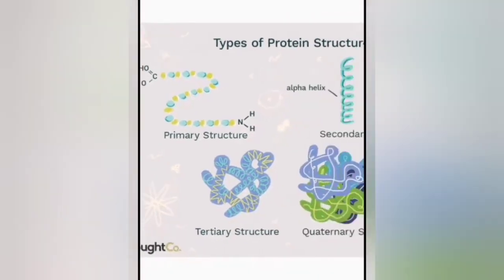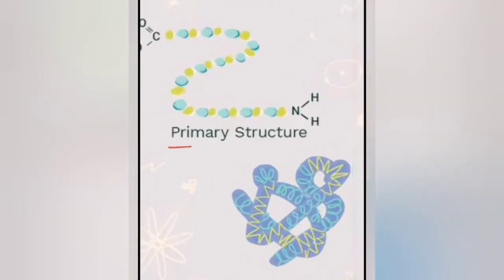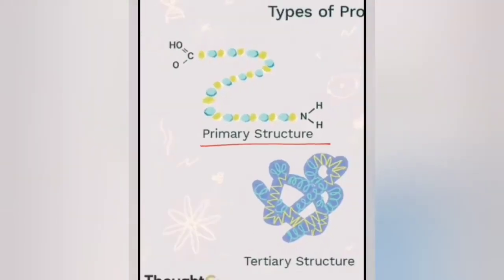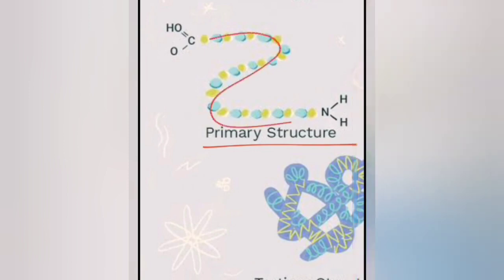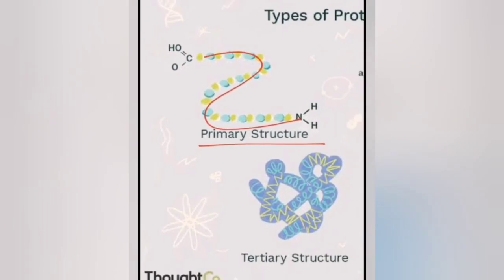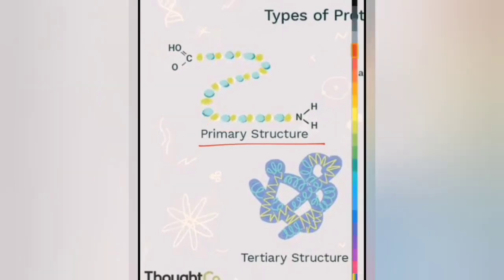Okay, now that we have discussed amino acids and peptides, let's move on to the different complexities of the structure of the protein molecule. The first one, the basic structure, is the primary structure. Here you can see it is a linear structure. It's like a simple line. Okay, like this. In some books or in some pictures you will find a simple line like this, but it can be bent like this as well.